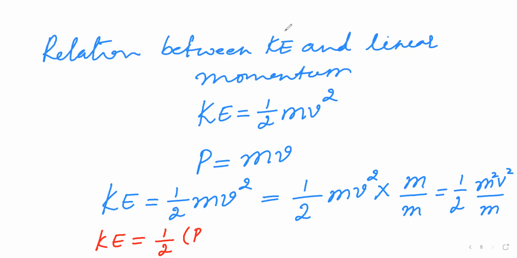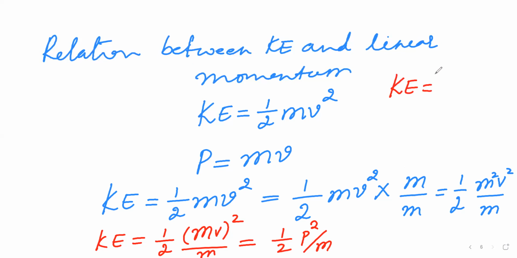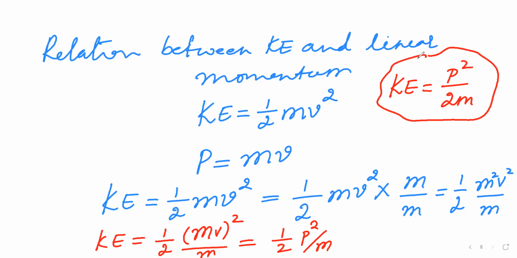So instead of that, what I will write here is mv whole square divided by m. That is nothing but 1 by 2 p square divided by m. So finally what we can write is kinetic energy can be written as p square divided by 2m. This is the relation between kinetic energy and linear momentum.